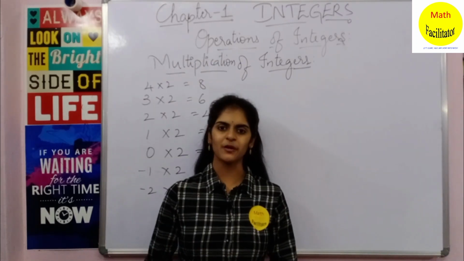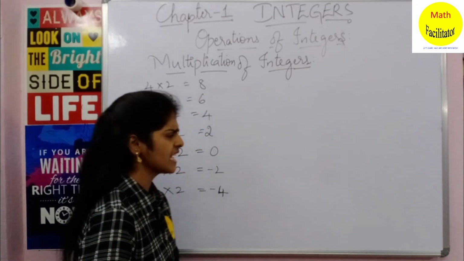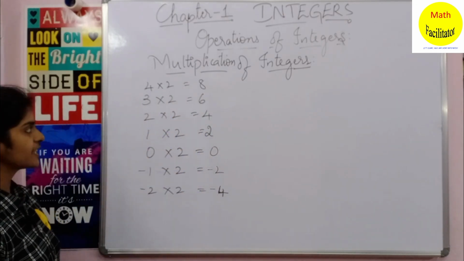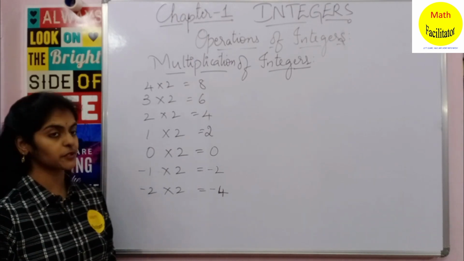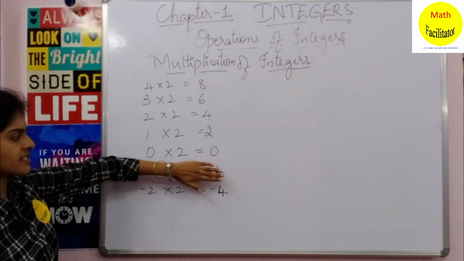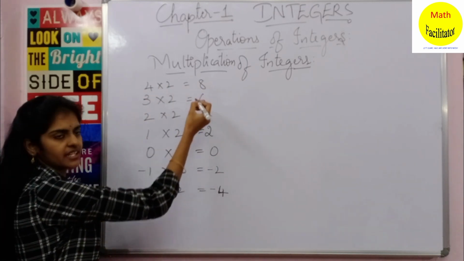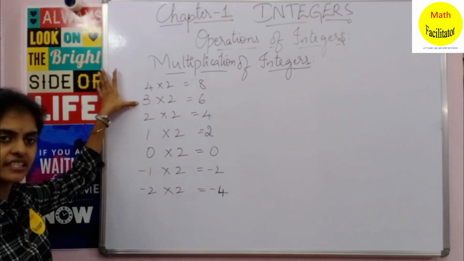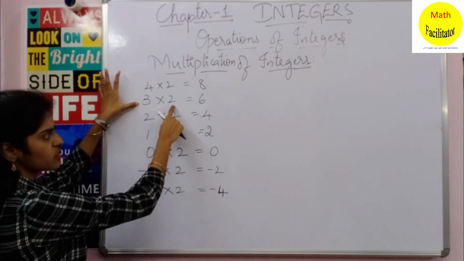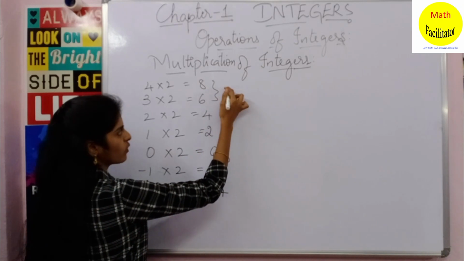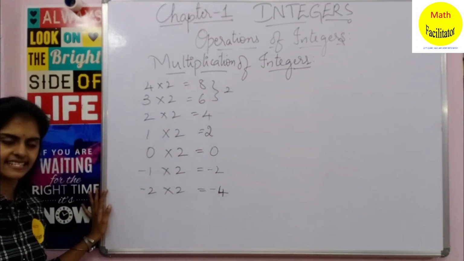Now let us talk about multiplication of integers. Okay, now just observe this pattern. 4 2s are 8, 3 2s are 6, 2 2s are 4, 1 2 is 2 and 0 2s are 0. Till here you already know it. Yes, so 4 2s are 8. Now you are reducing 4 by 1, you are getting 3. Now 3 2s are 6. Okay, so 8 minus 6, if you are subtracting 2 from 8, you are getting 6.